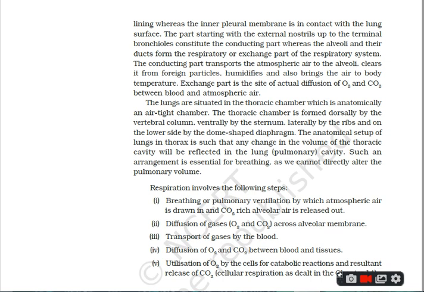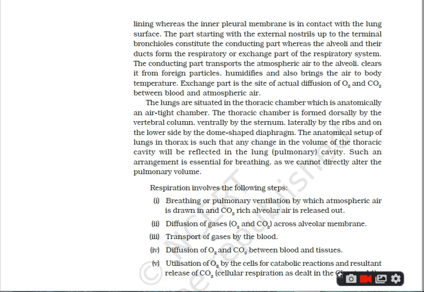The exchange part, that is the alveoli and their ducts. I repeat, the second part is the exchange part, which consists of the alveoli and the ducts. These two help in the exchange. Therefore, the exchange part is the site of actual diffusion of O2 and CO2 between the blood and the atmospheric air.